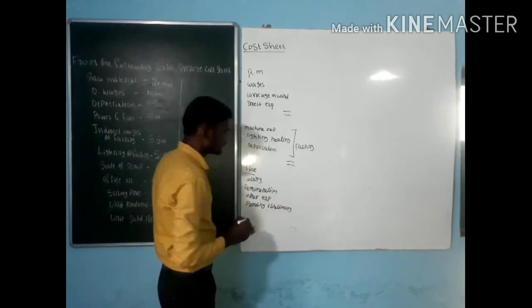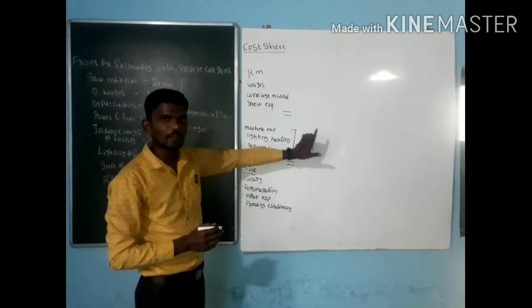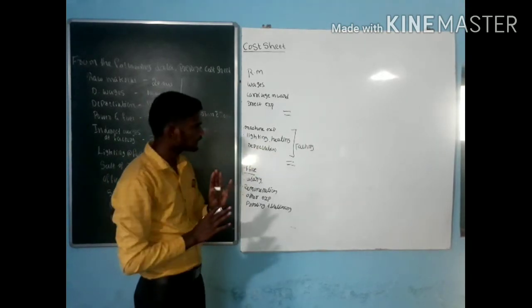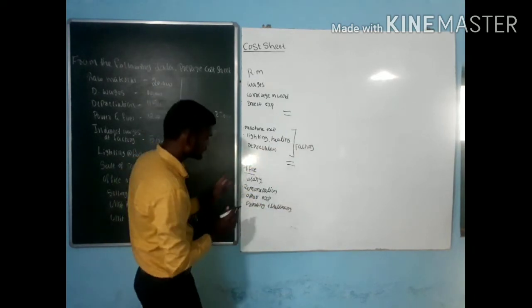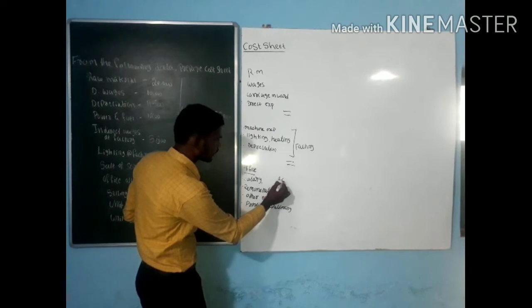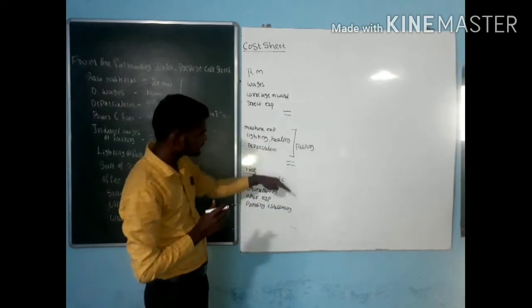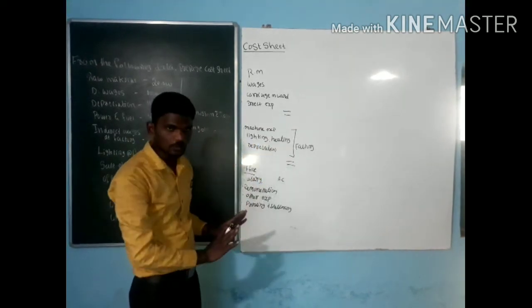Printing and stationery, you can usually identify these items in the office but not in the factory. For example, AC, air conditioner: are we going to identify it in the factory or in the office? Usually air conditioning we identify in the office, not in the factory. So by this kind of thing we have to segregate whether an expense belongs to factory overhead or office overhead.